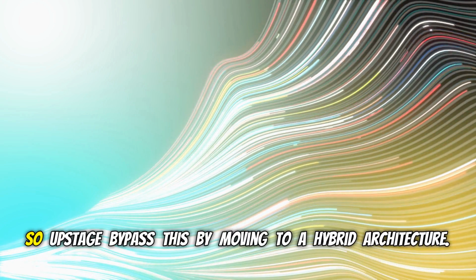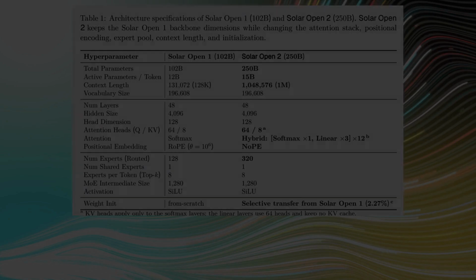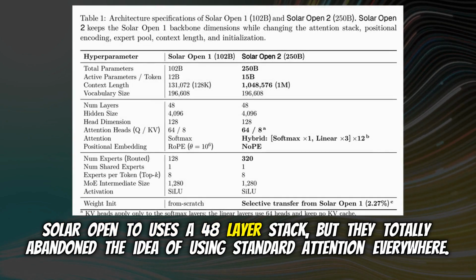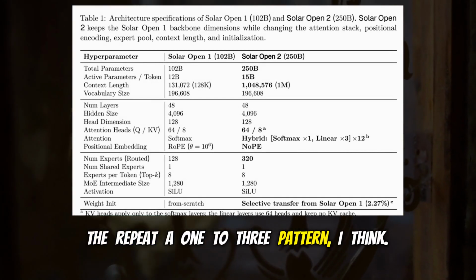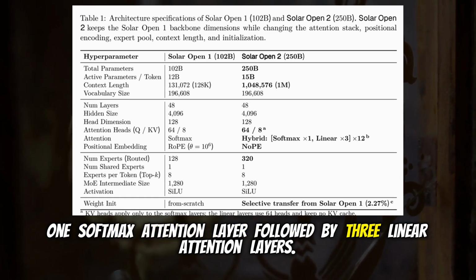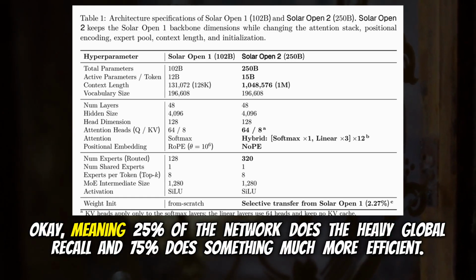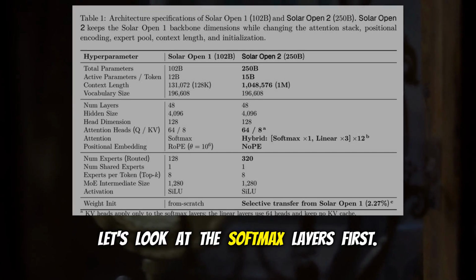Totally unviable. So Upstage bypassed this by moving to a hybrid architecture. Solar Open 2 uses a 48-layer stack, but they totally abandoned the idea of using standard attention everywhere. They repeat a 1-to-3 pattern: 1 softmax attention layer, followed by 3 linear attention layers. Meaning 25% of the network does the heavy global recall, and 75% does something much more efficient. Exactly. Let's look at the softmax layers first.